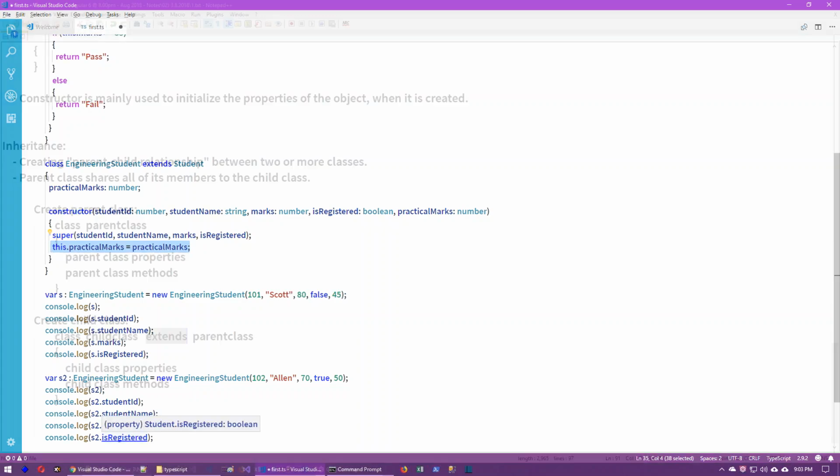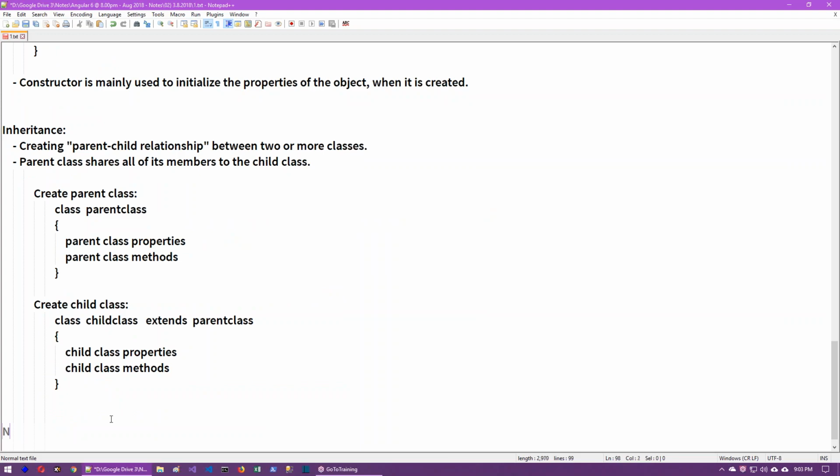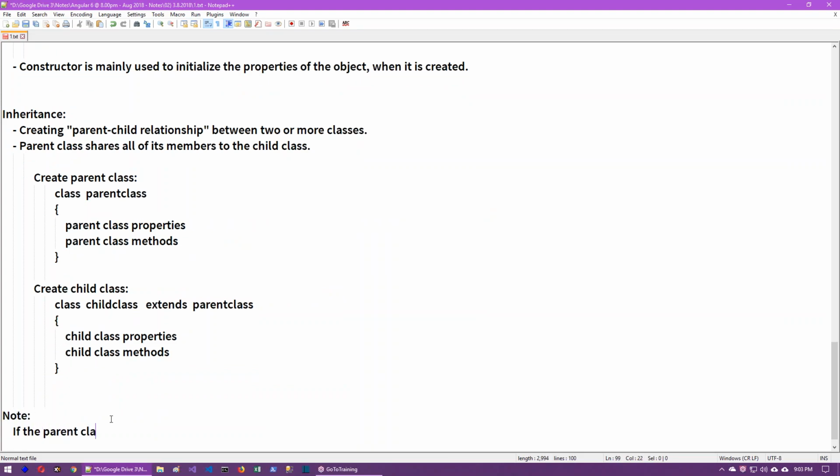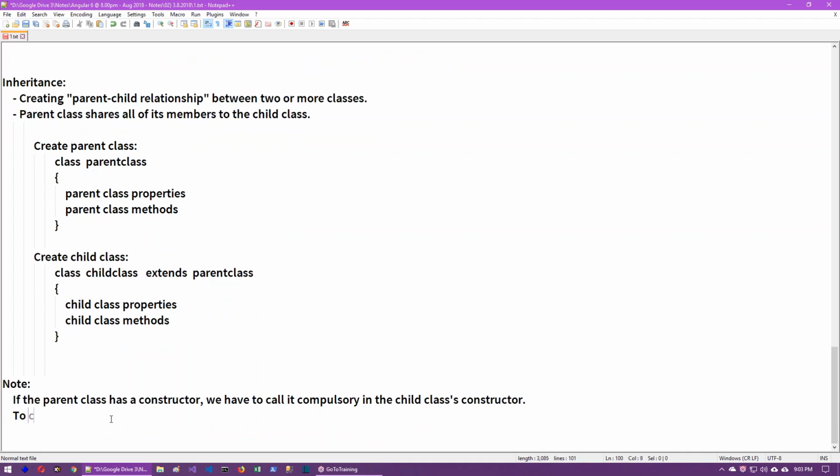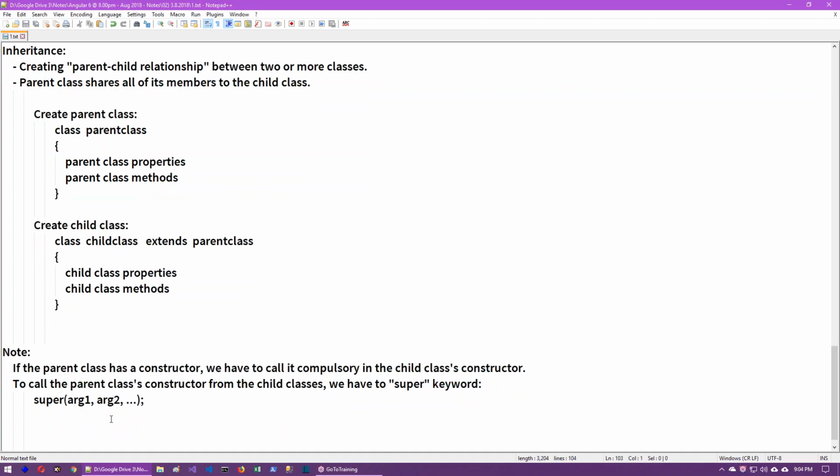The super keyword is used to call the parent class constructor. If the parent class has a constructor, we have to call it compulsorily in the child class constructor. To call the parent class constructor from the child class, we have to use the super keyword. By writing super of some arguments, we can pass argument 1, argument 2, n number of arguments. So the super keyword is used to call the parent class constructor.